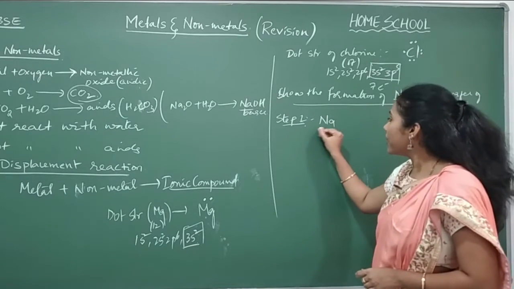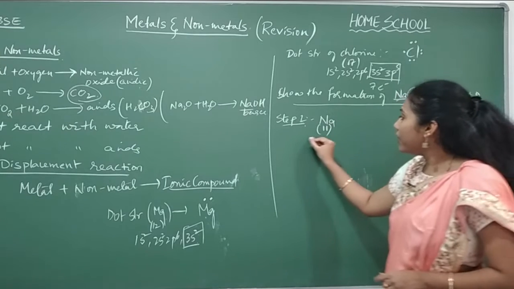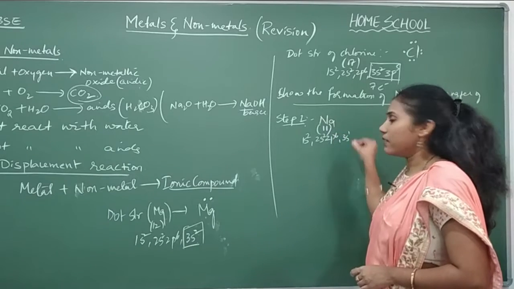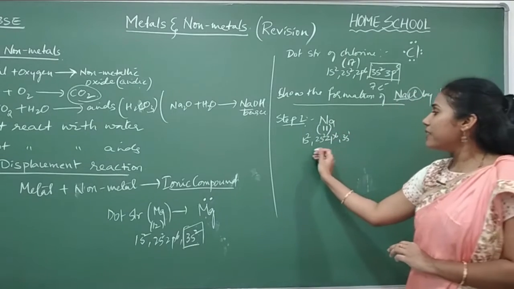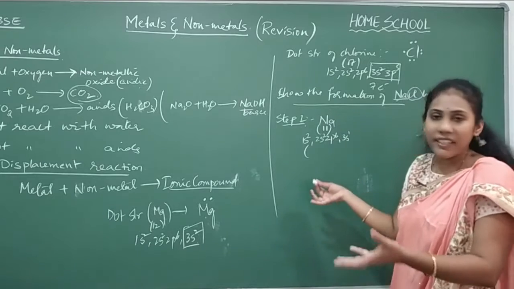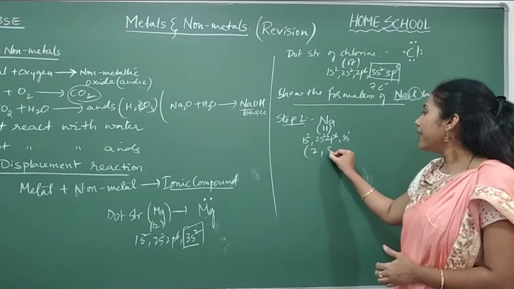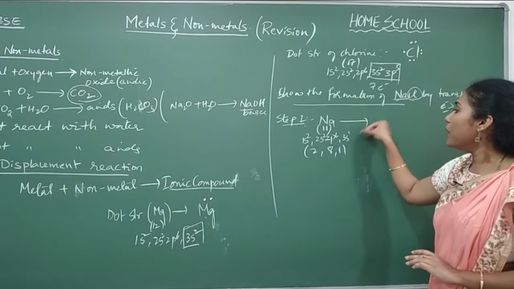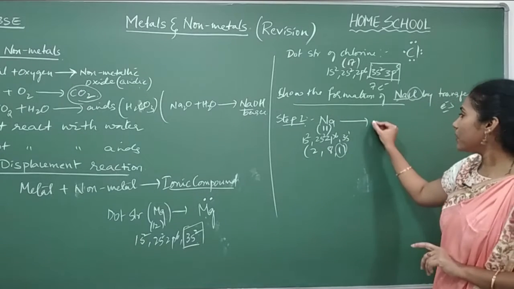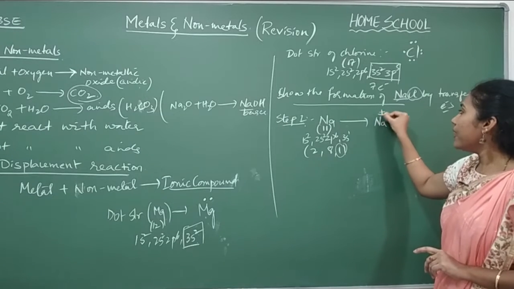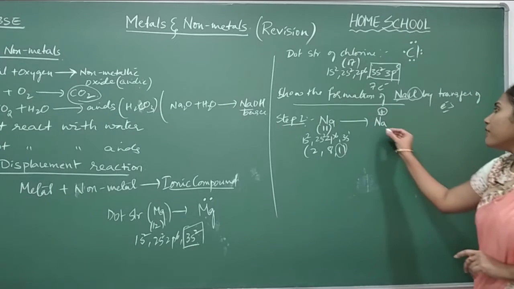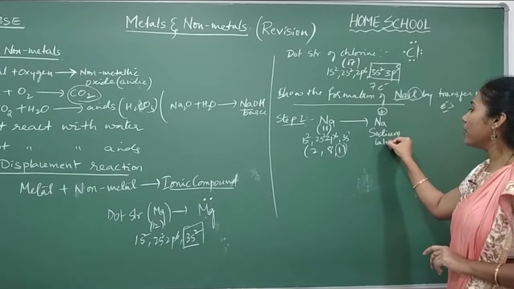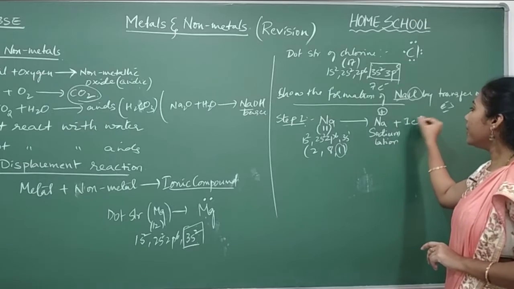What is its electronic configuration? Atomic number 11. Electronic configuration 1s2, 2s2, 2p6, 3s1. Okay, if you are finding it difficult to write in this way, you can write it in the usual way that you have learned, like 2, 8, 1. In a simple way also you can write. And this sodium always loses, how many electrons will it lose? 1 electron it will lose, and after losing that 1 electron it will become Na+. Okay, we call it sodium cation.